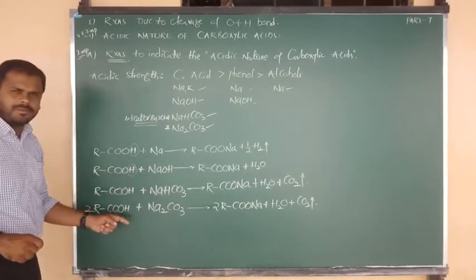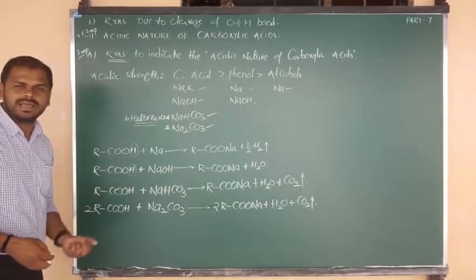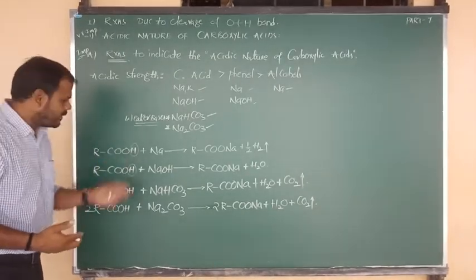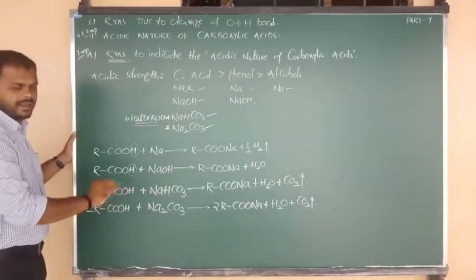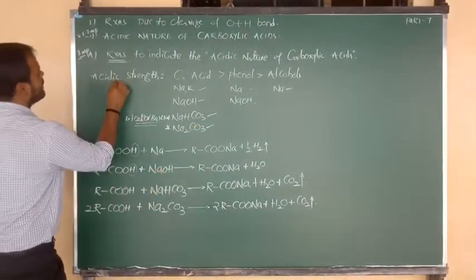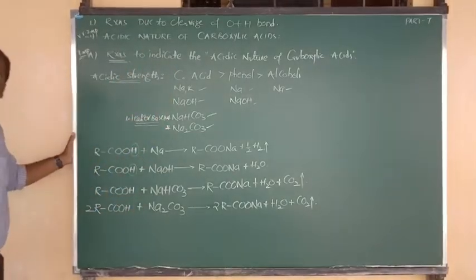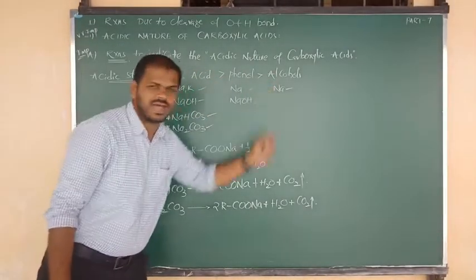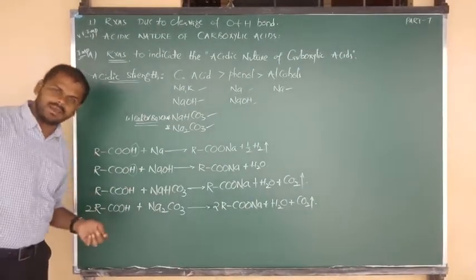In all these reactions, carboxylic acids have the tendency to donate their proton. Such proton donating tendency indicates the more acidic strength of carboxylic acids as compared to phenols and alcohols. I hope you understand this story clearly.